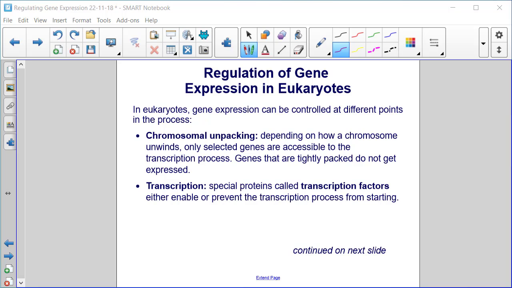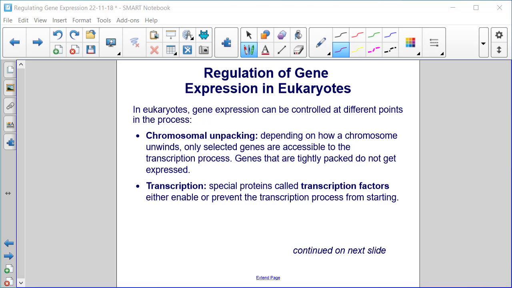In eukaryotes, gene expression can be controlled at different parts of the process. Chromosomal unpacking. Depending on how a chromosome unwinds, only selected genes are accessible to the transcription process. Genes that are tightly packed do not get expressed. Transcription.